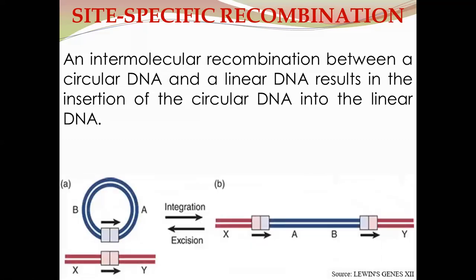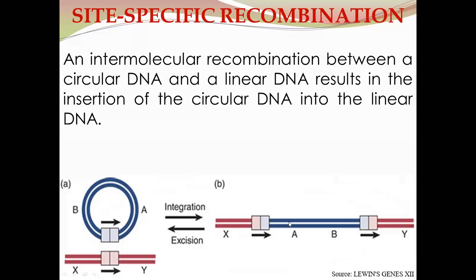This usually occurs in the integration of a virus into the bacterial genome. Here is the circular genome. It is inserted between these two regions of the bacterial genome. After the integration, the molecule is like this.